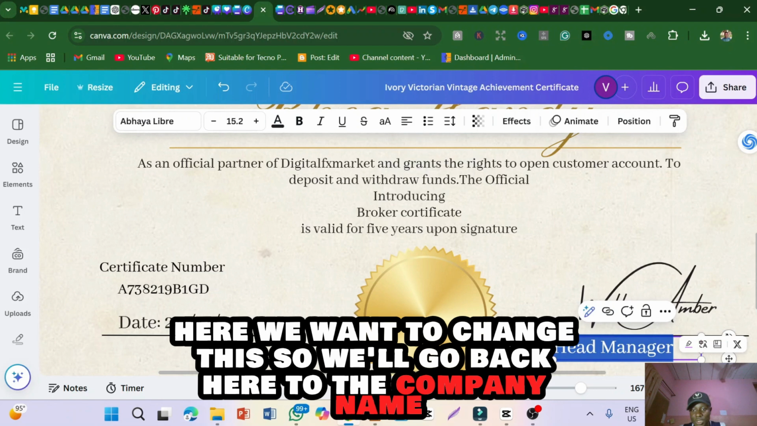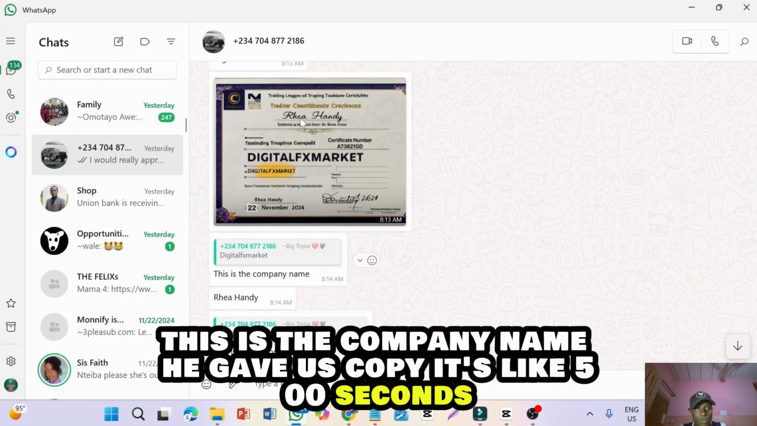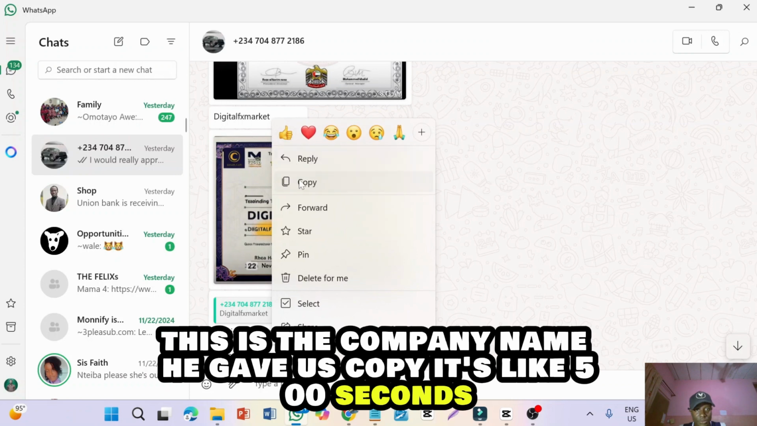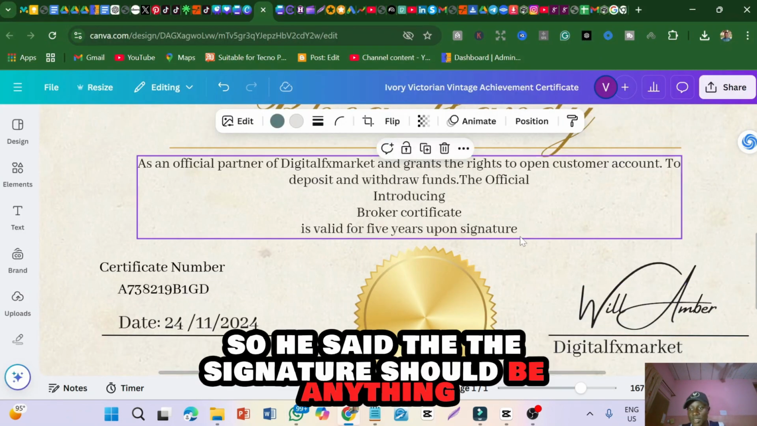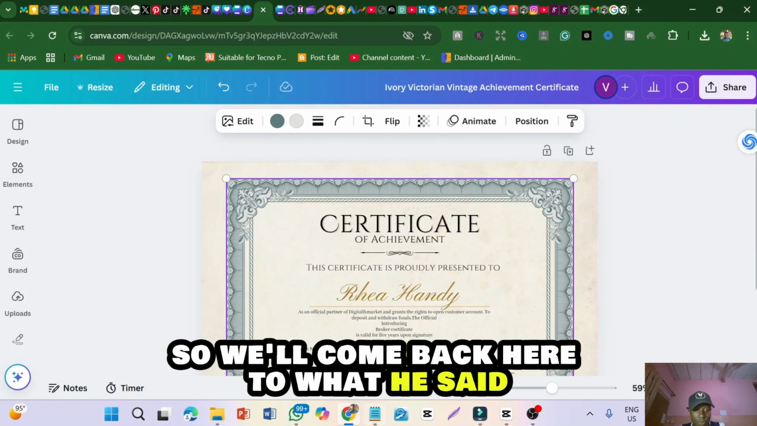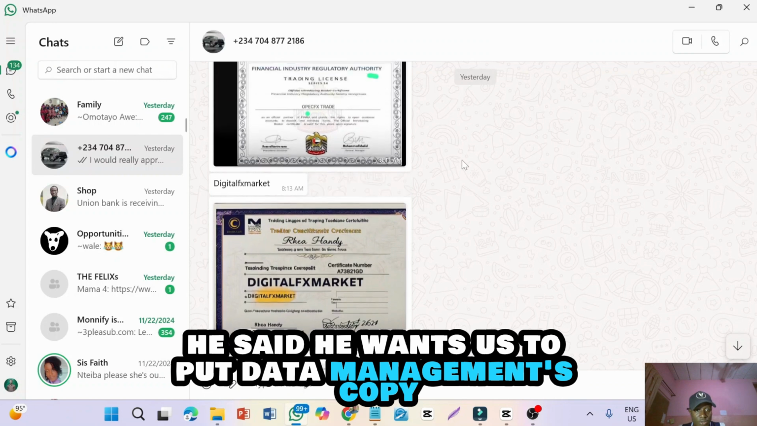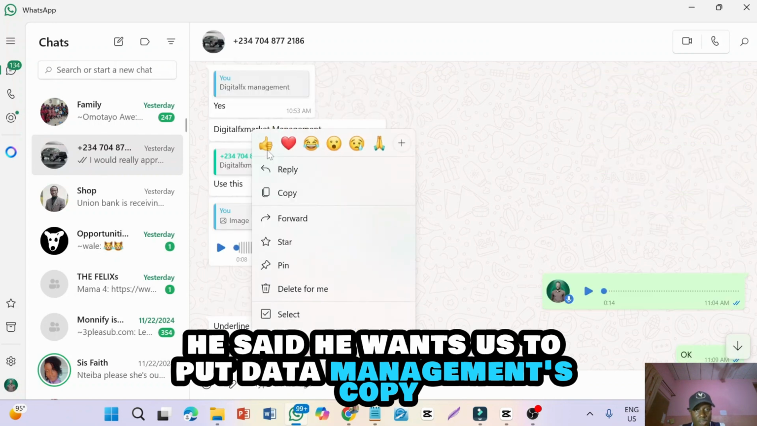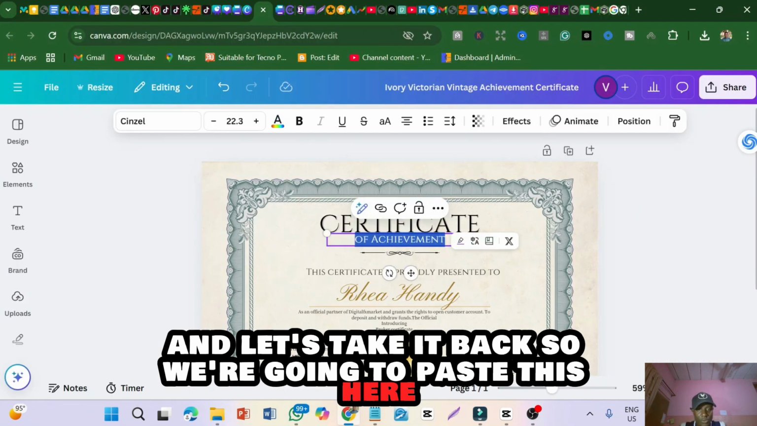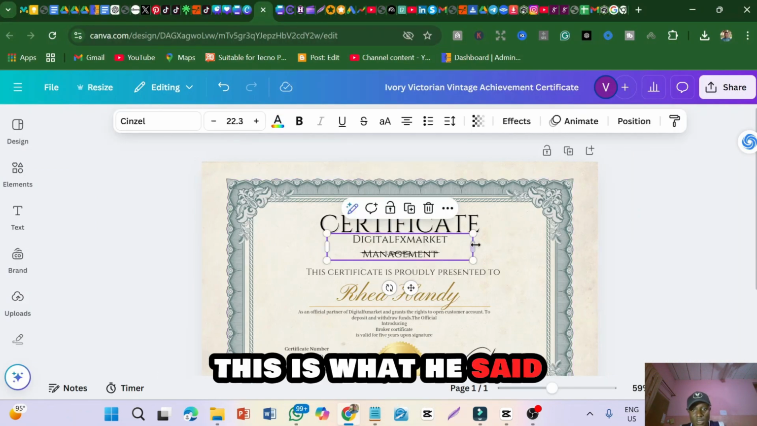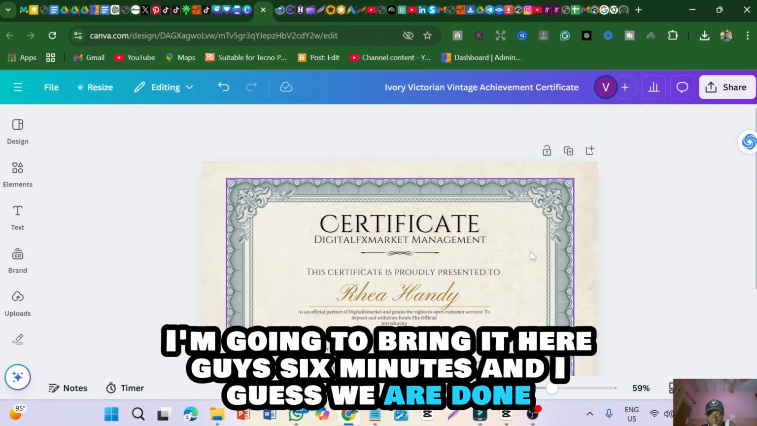Here we want to change this, so we'll go back to the company name. This is the company name he gave us. Copy. It's like 500 seconds, I'm almost done, guys. So he said the signature should be anything, so we'll come back here to what he said. He said he wants us to put data management, copy, and let's take it back. So we're going to paste this here. This is what he said. I'm going to bring it here, guys. 6 minutes and I guess we are done.